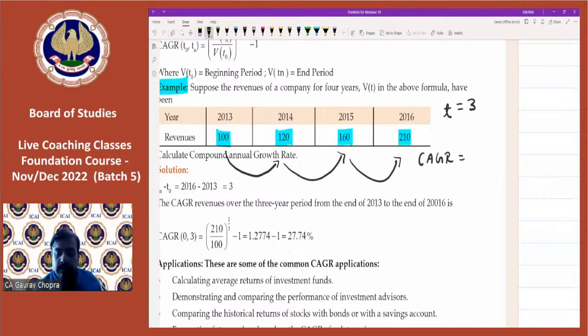CAGR: there is one simple formula. Final value divided by initial value, and then take the nth root according to time. It can be 2 years, 3 years, 4 years, or any n number of years.